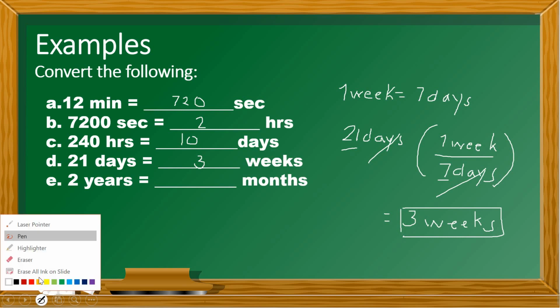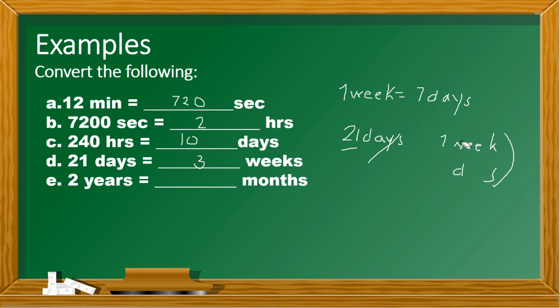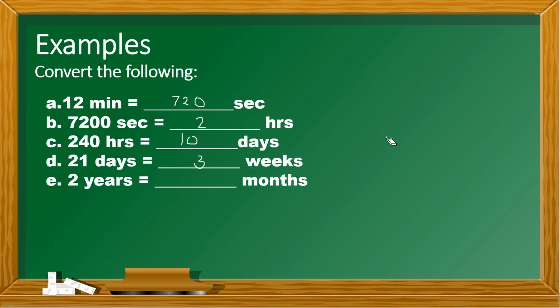Now we go to the last one before we go to the leap year problem. Let's erase it again once more to clean our green board.